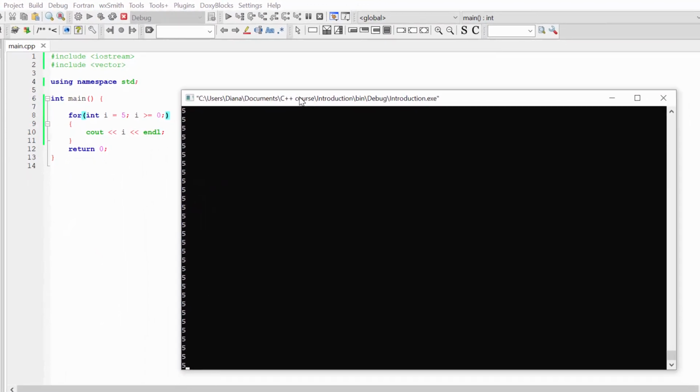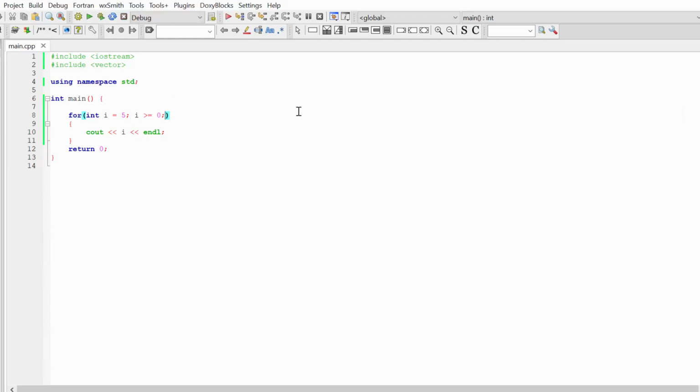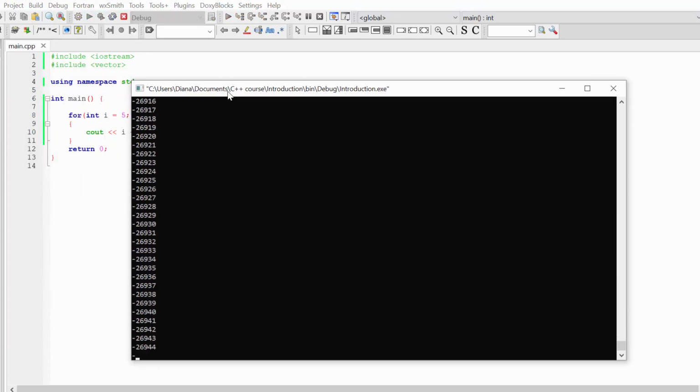And you can see that now we have an infinite loop. We just type 555 to our console again and again. That's because we don't have the iteration part and our condition is always true. But let's, for example, have the iteration part but skip the condition. Let's once again build and run our program. And you can see that now, once again, I have an infinite loop where my i variable is getting smaller and smaller. But because we don't have a condition, our code won't stop.